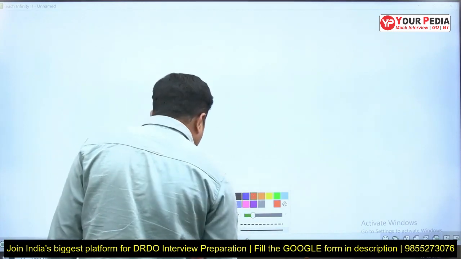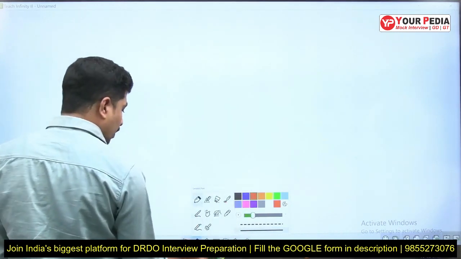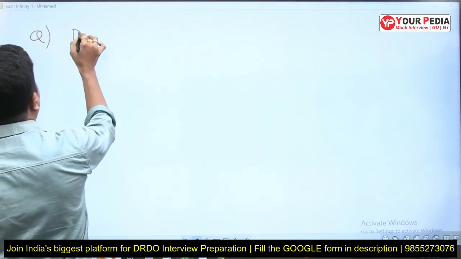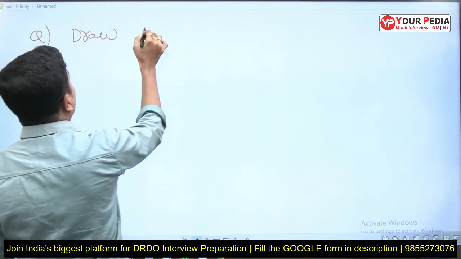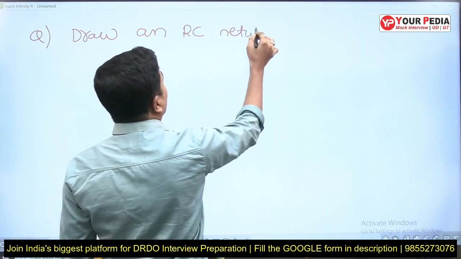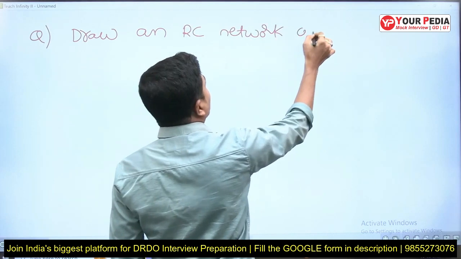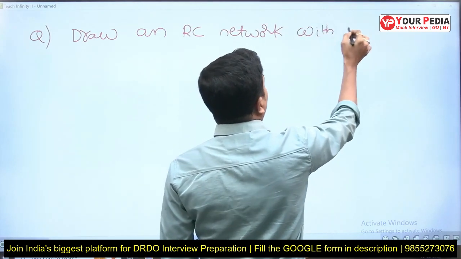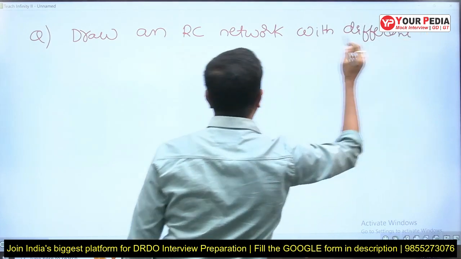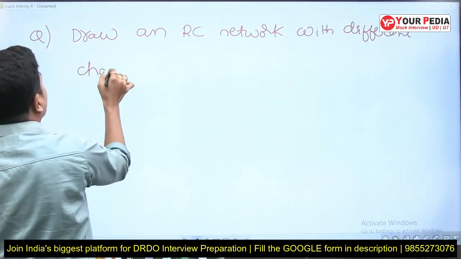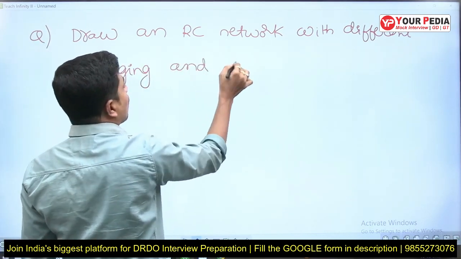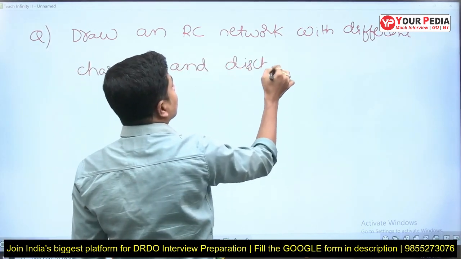Draw an RC network with different charging and discharging time constants.